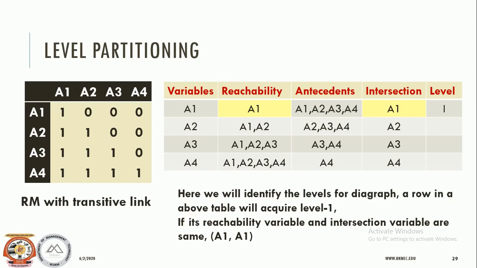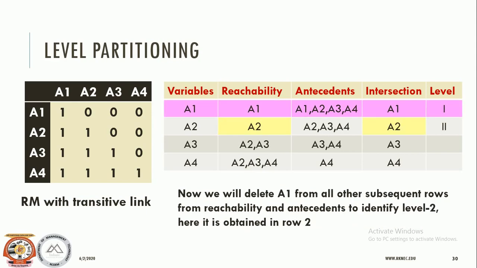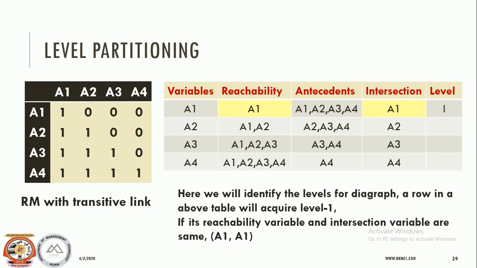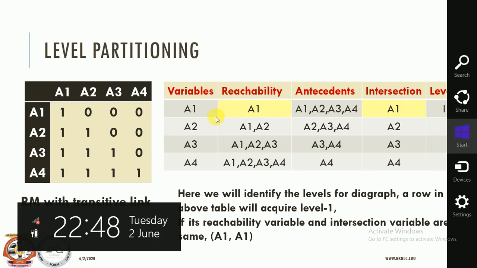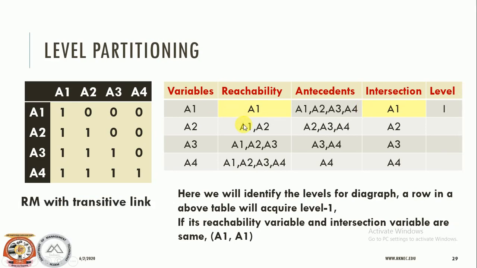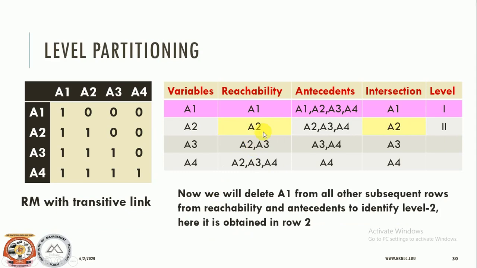level. To form the next level, you need to remove A1. Earlier A1 was there, A1 was there, A1 was there, here A1 was there. Since this level is done, we will not be considering this for the next level. So we have removed A1 from all of this, and here we get a new matrix.